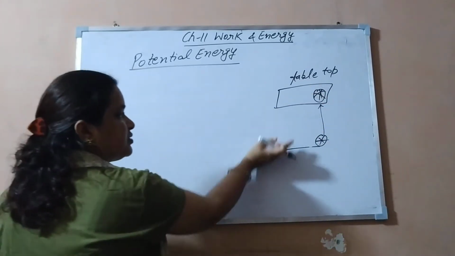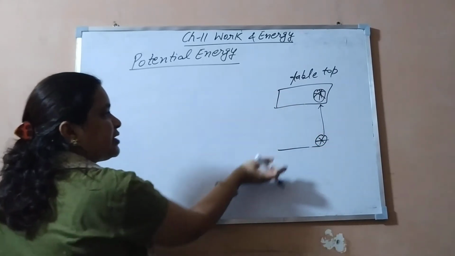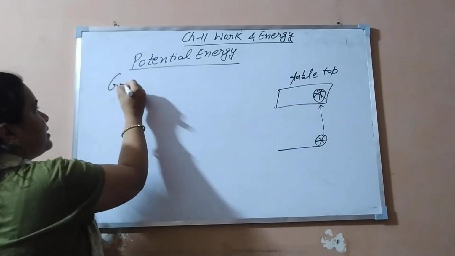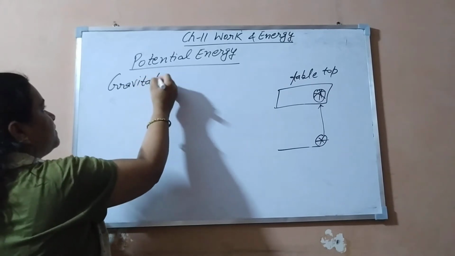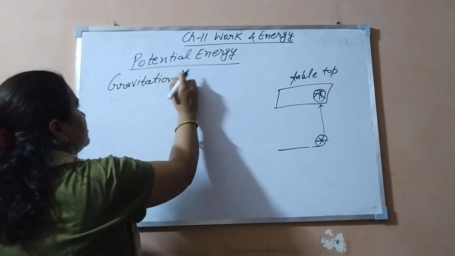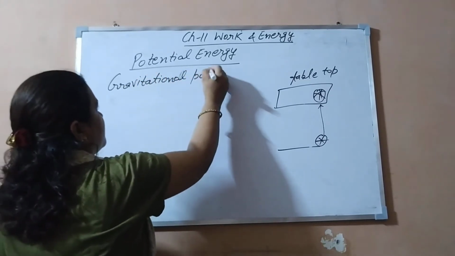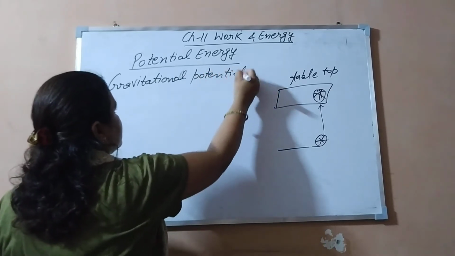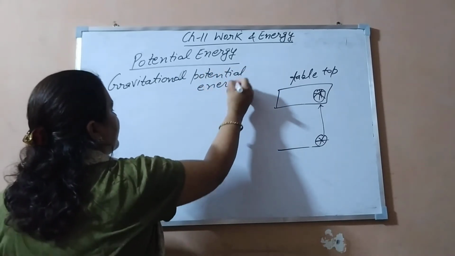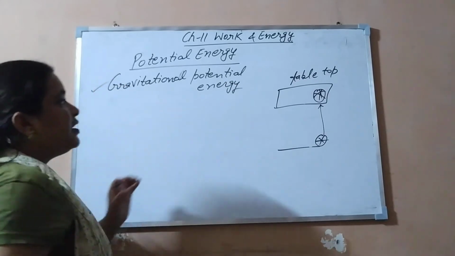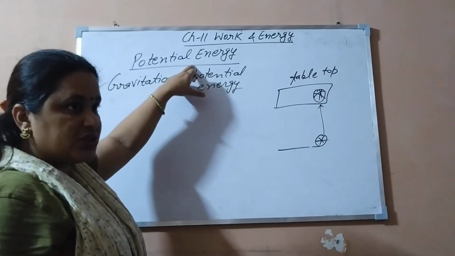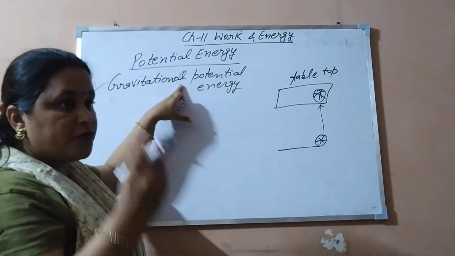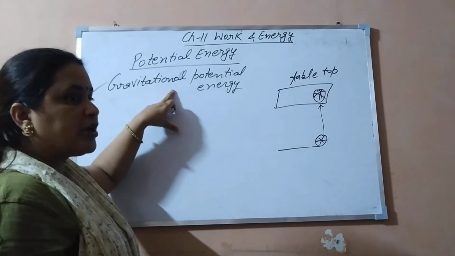When energy is stored due to height or position, that is known as gravitational potential energy. What do we call it? Gravitational potential energy.